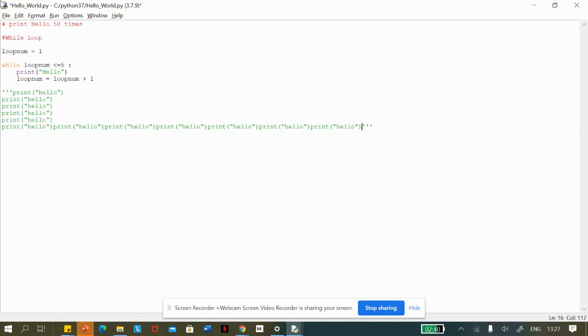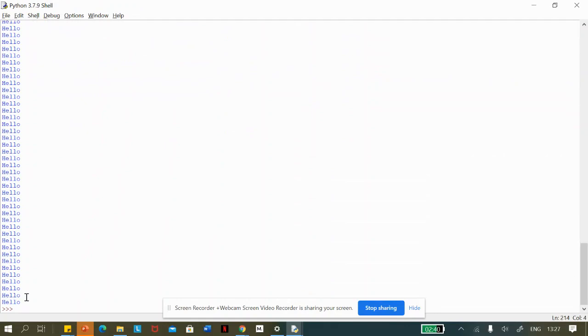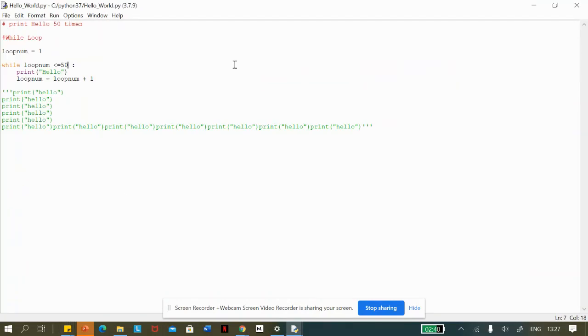But with loop num, all you have to do is change 5 to 50. Just add a digit, and once you run it, it will print 50 hellos within a second. And this can have a lot of other applications throughout Python and can be used in a lot of complex code.